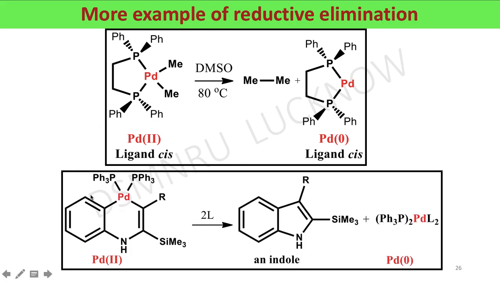Another example, that is a cyclometallated palladium complex. Here also reductive elimination takes place, 2 electron reduction takes place. Here palladium 2 is going to palladium 0 and affords a substituted indole molecule.